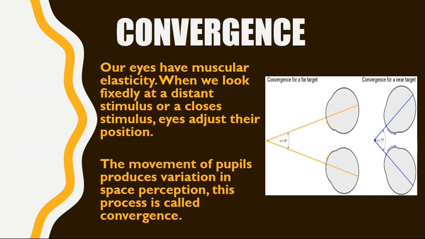Is it clear? Another binocular cue is convergence. Our eyes have muscular elasticity. When we look fixedly at a distant stimulus or a close object, the eyes adjust accordingly. Similarly, as we have discussed earlier in the monocular cues, the accommodation process in which our eyes dilate or contract while seeing the distant and nearer objects. Similarly, the binocular cue is convergence, in which the movement of pupils produces variation in space perception.